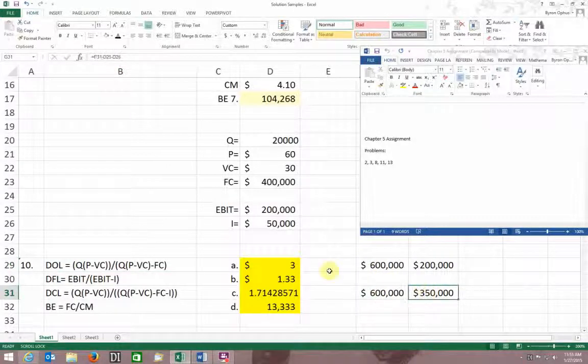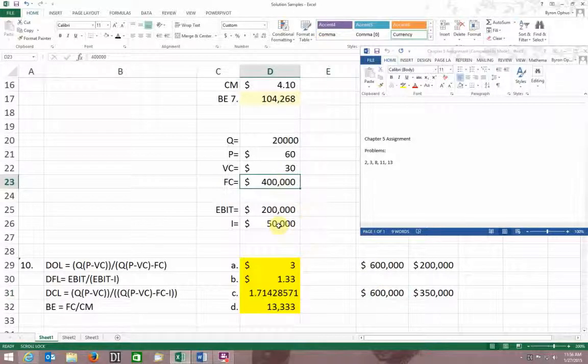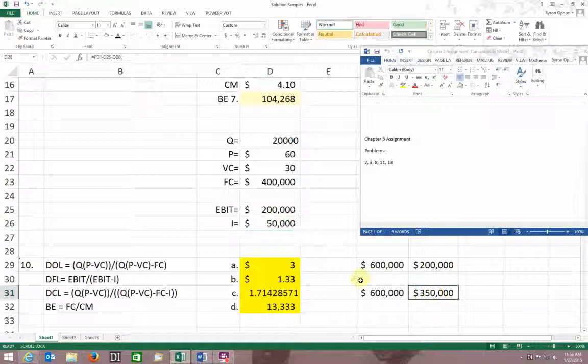But my bottom one is actually my quantity times my price minus my variable cost, minus my fixed cost, minus my interest cost.